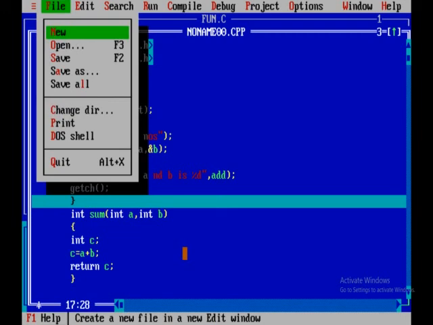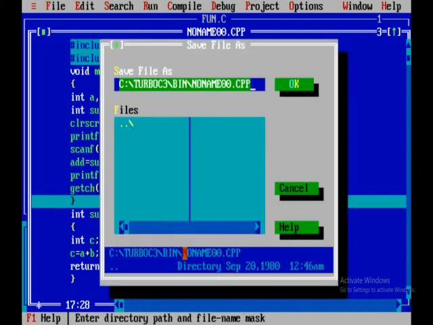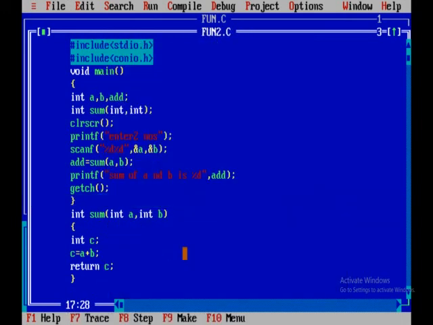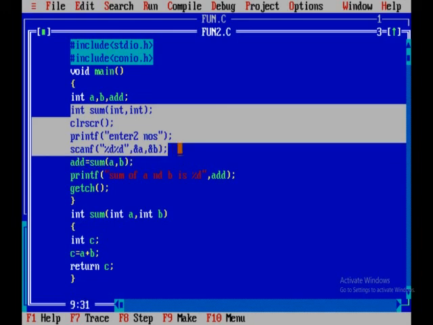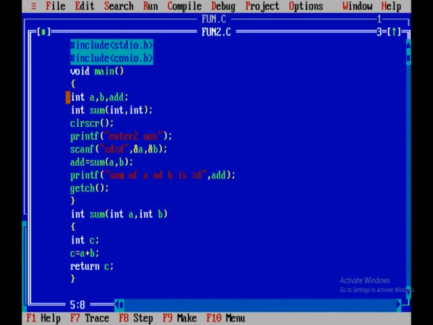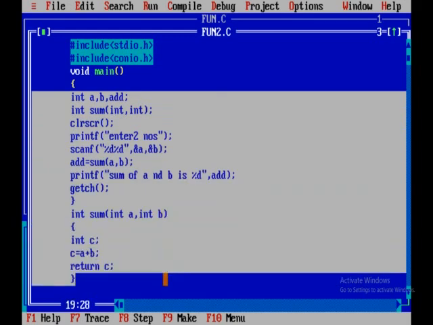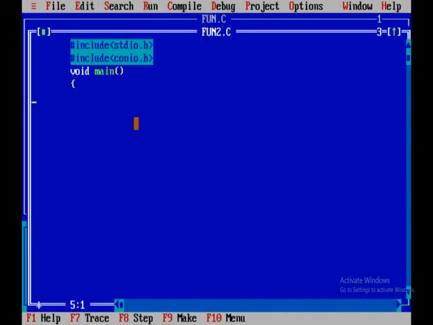Now first I am saving this program. For convenience I am modifying the same thing in this program only. Otherwise we will make another program. Now simply I am writing a function without any parameters, void sum.